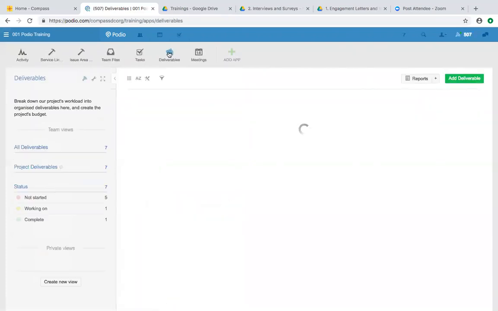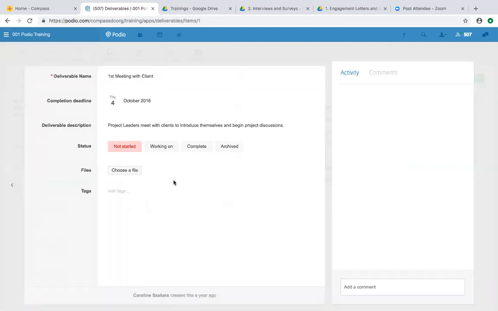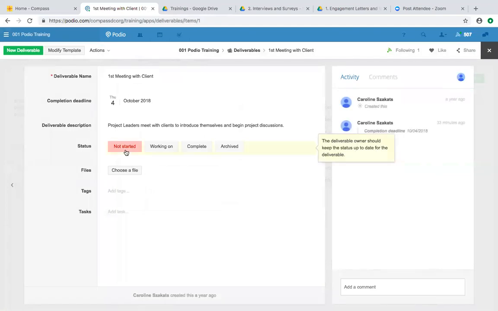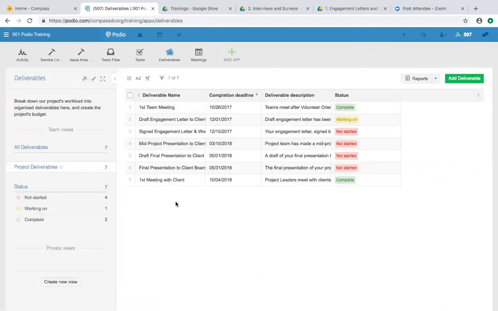Under deliverables, we have put some important dates here of when certain things should be done. So for example, our first meeting with the client would have been at project launch in DC. That was on the 4th. So what I can do is say I did this, complete it, and then close it out. This isn't mandatory, but we find it might be helpful for teams to keep track of where they're at and if they're on schedule.